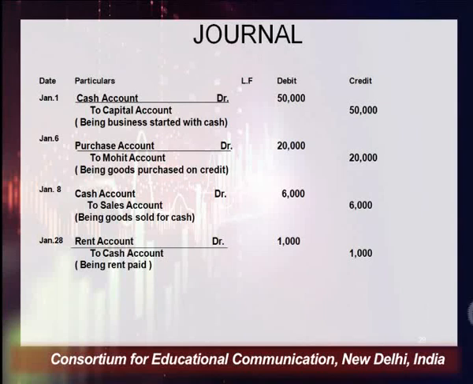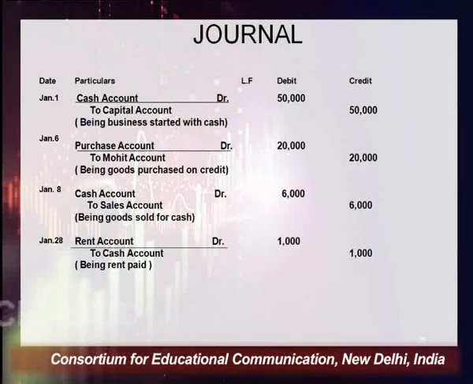So which 2 accounts are affected here? Purchase comes under the list of nominal account, and the rule of nominal account is debit all expenses and losses. And Mohit is a person, and all type of persons come under the list of personal account, and the rule of personal account is debit the receiver and credit the giver. So 2 accounts are applicable here. One is the nominal account for the purchase account, and for Mohit's account, the personal account rule is applicable, which says debit the receiver and credit the giver.